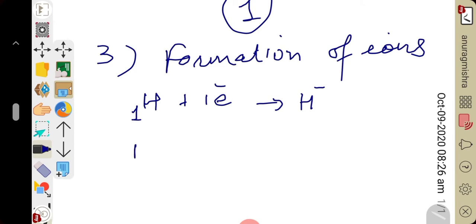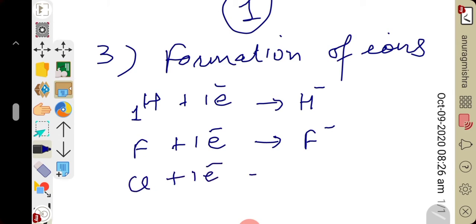Similarly, fluorine is also short of 1 electron. To become stable, it gains 1 electron to form fluoride ion. Chlorine is short of 1 electron. To become stable, it gains 1 electron to become chloride ion. So both hydrogen as well as halogens form anions by gain of electron. So you can say both show a tendency to form anions since they are one electron short of the nearest inert gas configuration. I hope you people understood.